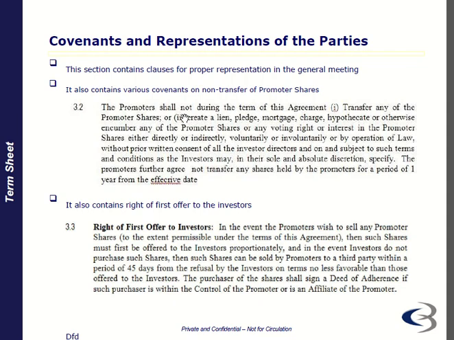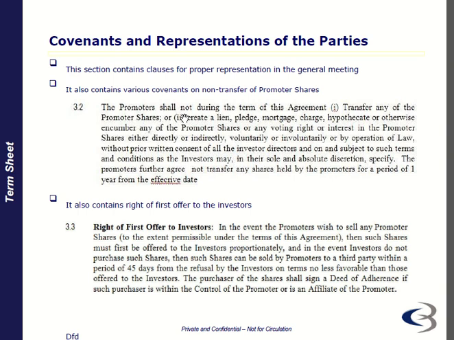In the last video, we discussed the term sheets and the requirements and the terms and conditions of those particular term sheets. In this video, we are going to discuss the representations of the party and the covenants of the term sheet. So this section contains the clauses for proper representation and general meeting, and the various covenants and the non-transfer of promoter shares.